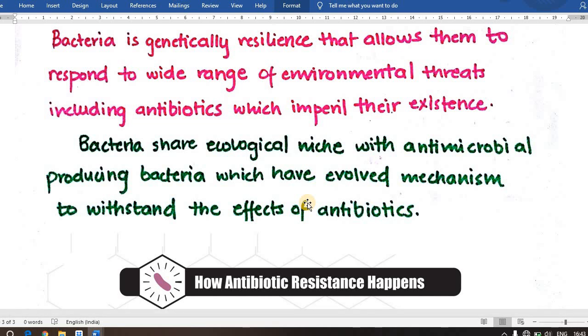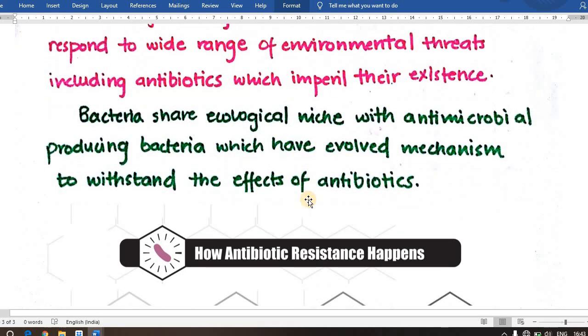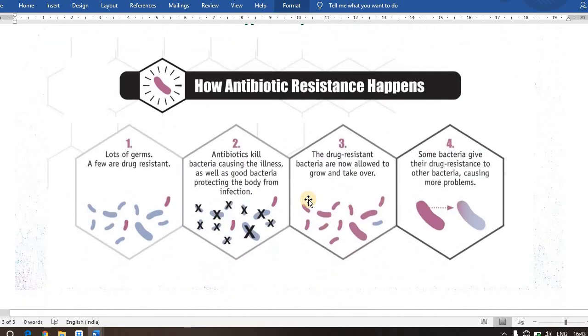So how does antibiotic resistance happen? Let's take the example of this picture. First, lots of germs, a few are drug resistant. So suppose we are taking the antibiotics. In the first picture, a few are drug resistant, but many are sensitive.